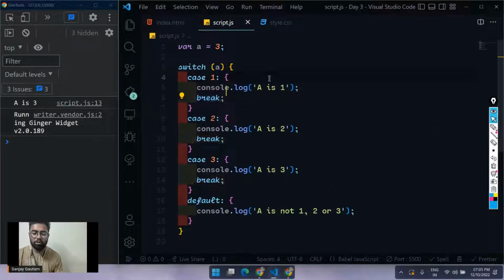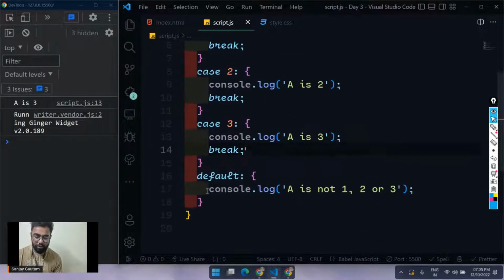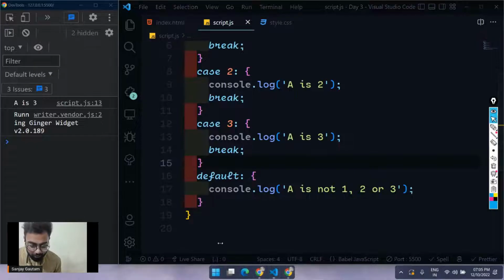You can not only use break in switches, you can also use breaks in loops. And do we have to put a break in the default case here? Just tell me, do we have to put a break in the default case as well? And if yes or if no, what is the reason?